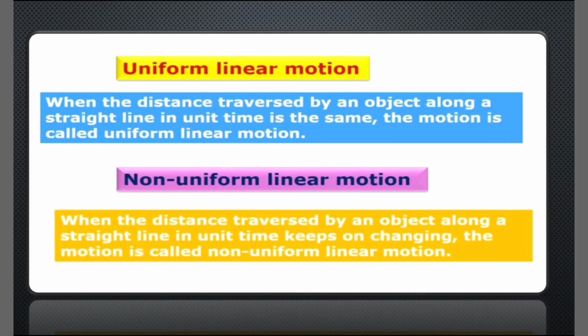When the distance traversed by an object along a straight line in unit time is the same, the motion is called uniform linear motion. That means the distance traveled by an object in a straight line in the same time is the same. Whereas in non-uniform linear motion, the distance traversed by an object along a straight line in unit time keeps on changing, that means it is not the same. Such motion is called non-uniform linear motion.